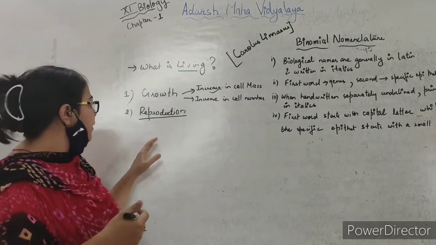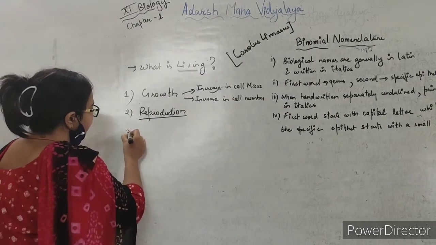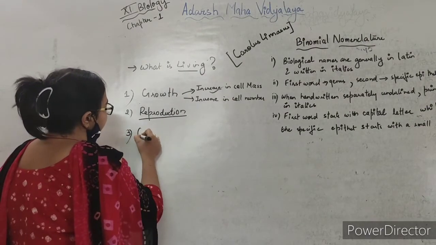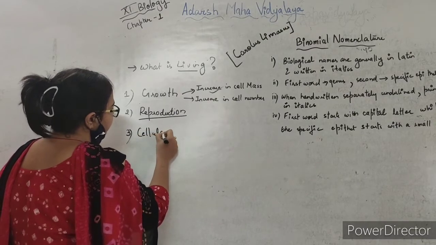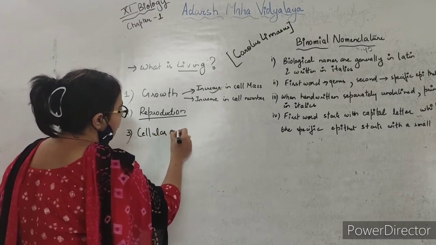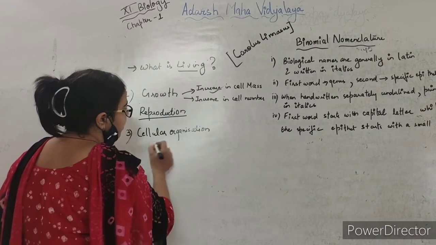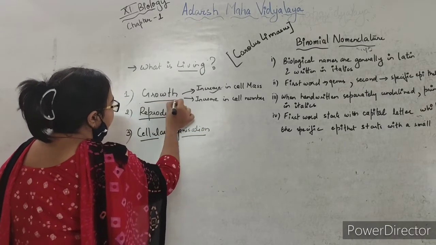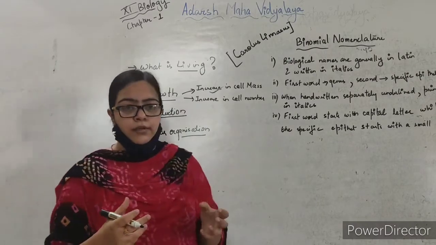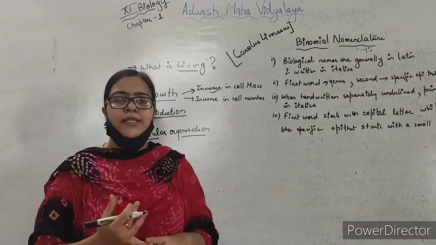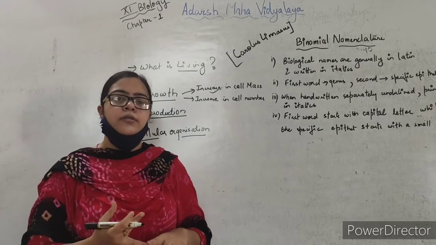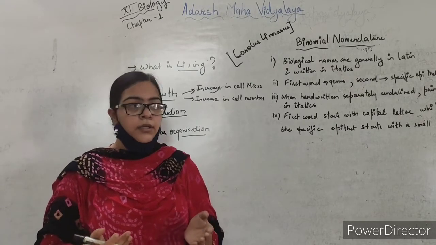Now the third characteristic is cellular organization. Now we know that our body is made up of cells, then tissues, then organ systems, then the whole organism.